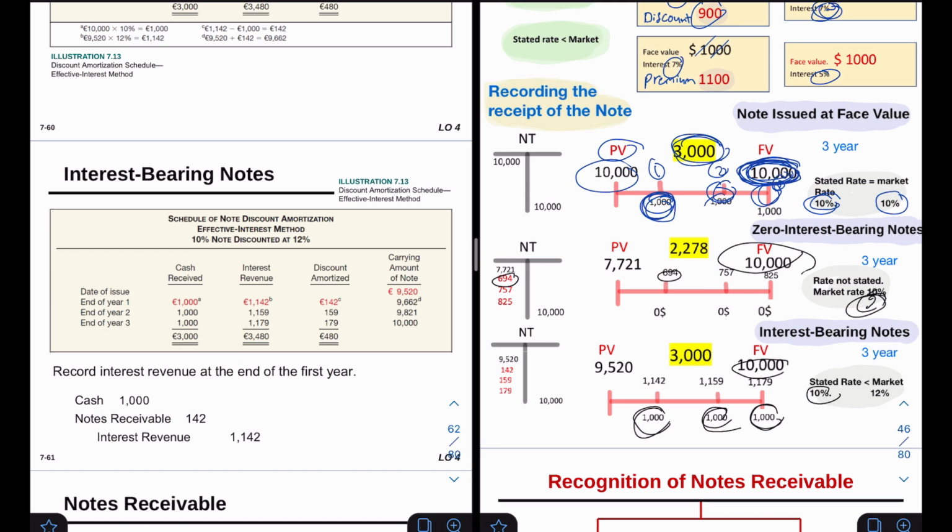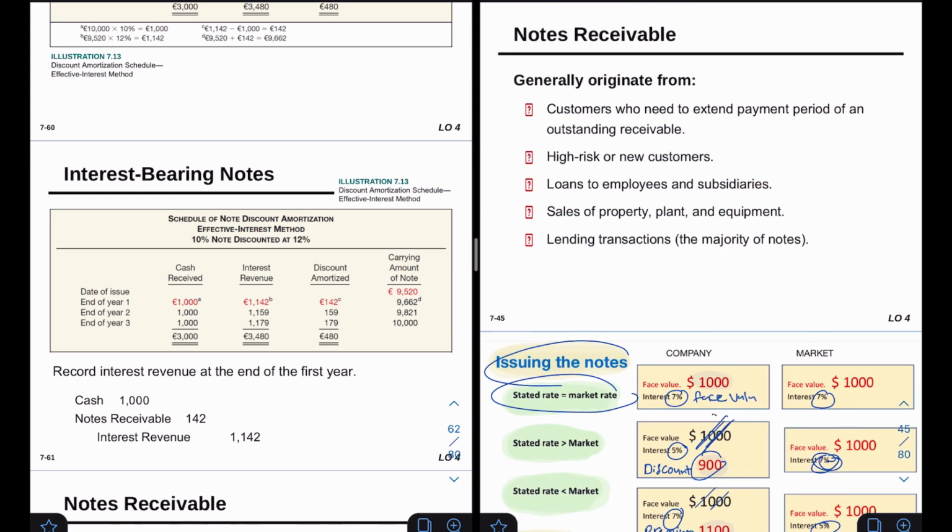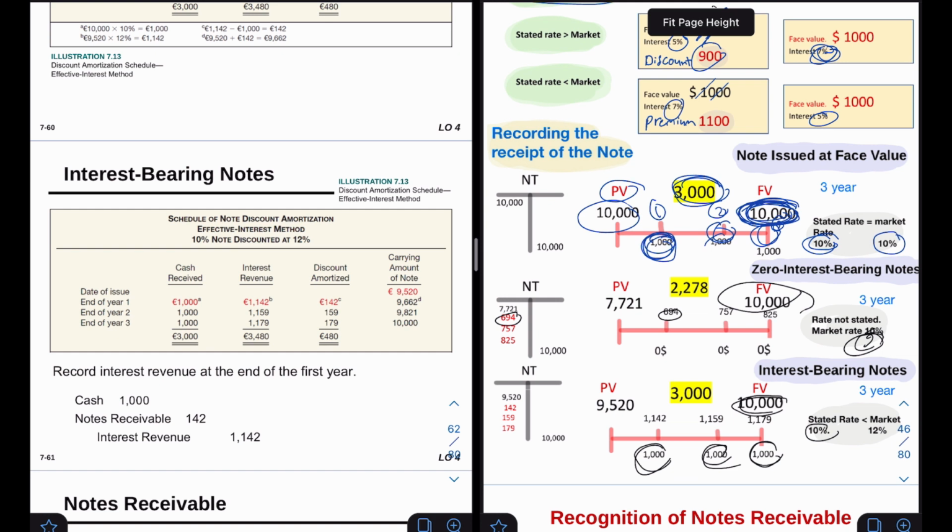And then we're going to take the face value and go to the same schedule, and for the market rate, we're going to take the period of the 3 years, and we're going to have the factor. We're going to multiply the factor with the face value, and we're going to come up with the present value. And then if you take the present value, multiply it with the market rate, you're going to have an interest revenue. And we're going to do this over and over, and we're going to deduct the difference between the interest revenue and the cash received, because we wanted to know the difference between the face value and the present value. And the difference here, which is the discount amortized, we're gonna amortize it to the note receivable T account.